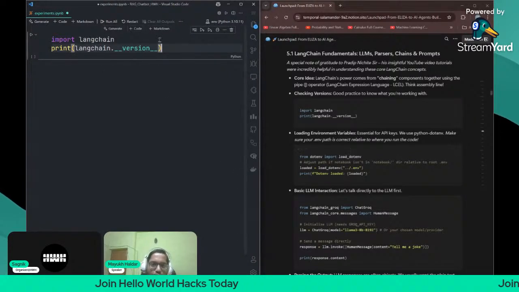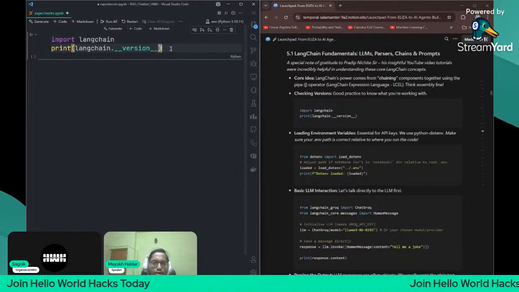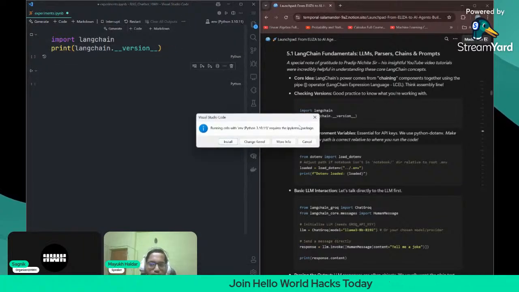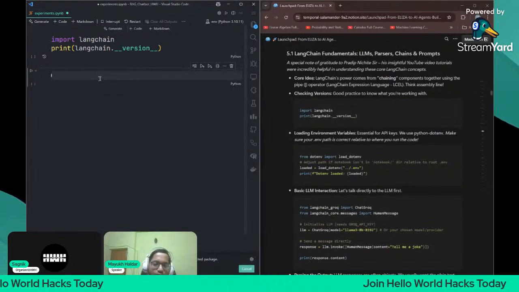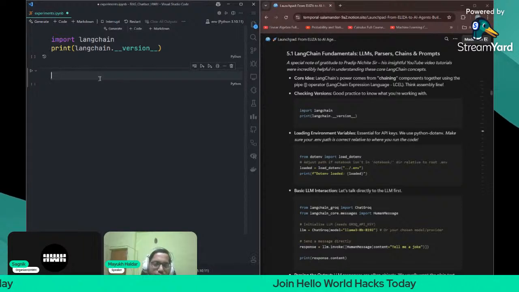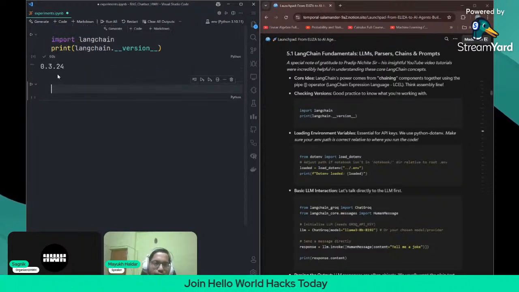Now if we run this command, it will first install the IPy kernel package. Let it install the package. Yeah, now the package is installed. Now it will run. So the LangChain version is 0.3.24. Now it is good to go.